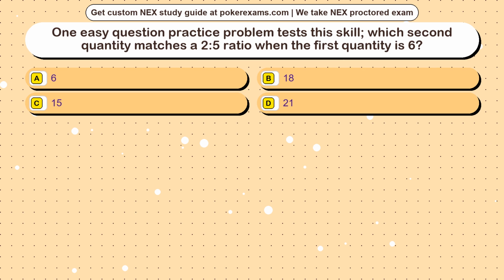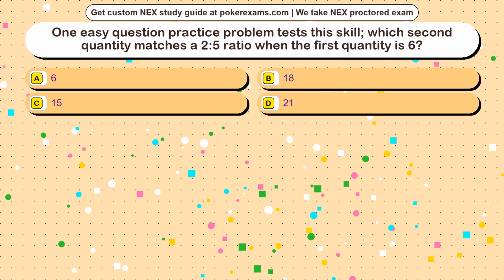Question 11. One easy question practice problem tests this skill. Which second quantity matches a 2:5 ratio when the first quantity is 6? Option A, 6. Option B, 18. Option C, 15. Option D, 21.